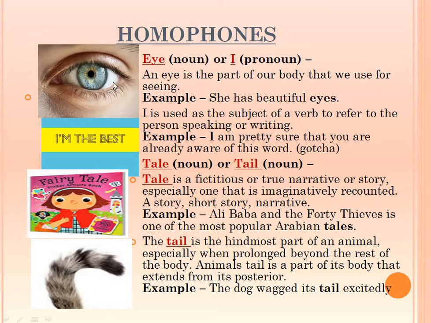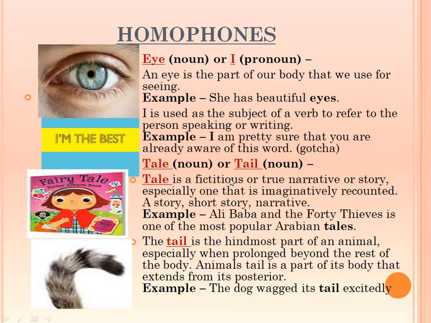Eye, a body part of our face. Eye is a part of our body that we use for seeing, our sense organ. She has beautiful eyes, right? And I is used as the subject of a verb to refer to the person speaking or writing. I'm the best. I'm pretty sure that you are already aware of this word. So, this is I, only I, and this is E-Y-E. But when you speak them in the same way, the spelling is different, the use is different, the meaning is different.